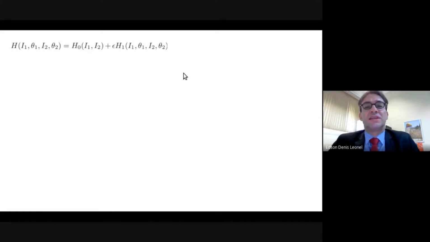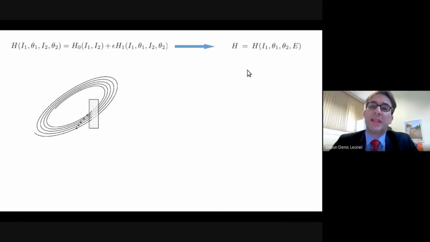Since this Hamiltonian is time independent, the energy is a constant, and we may take advantage of this to eliminate the variable I2 from the expression and then rewrite the Hamiltonian in terms of only three dynamical variables: I1, theta 1, and theta 2. This leads to a three-dimensional flux of solutions, which may be intercepted by a plane, and the set of points crossing the plane generates a set of points described by a two-dimensional mapping.